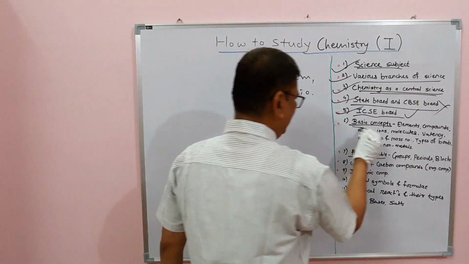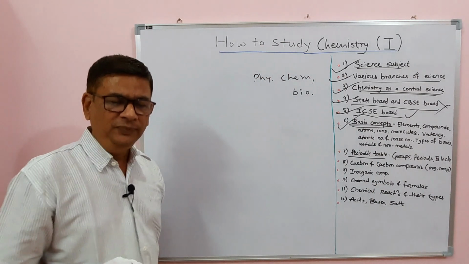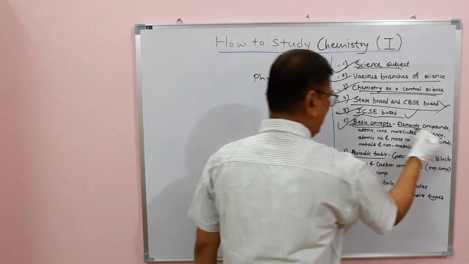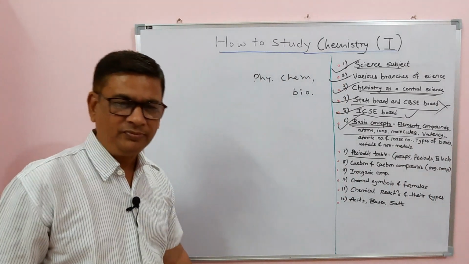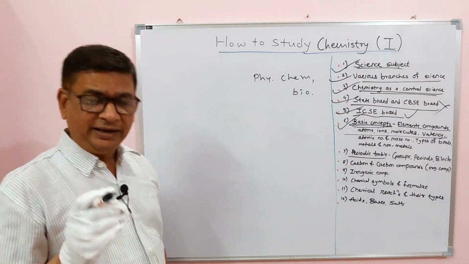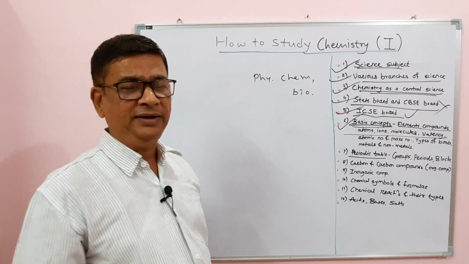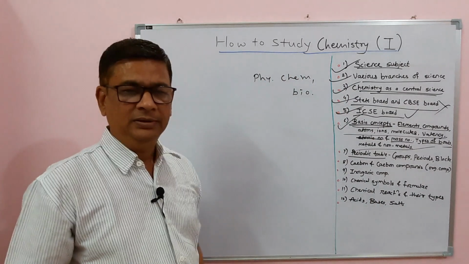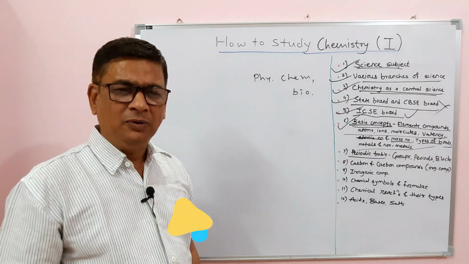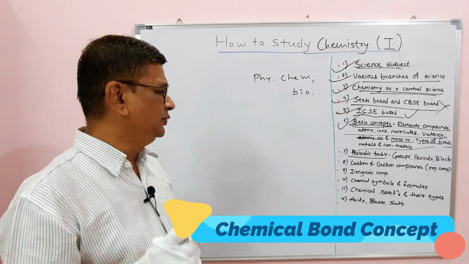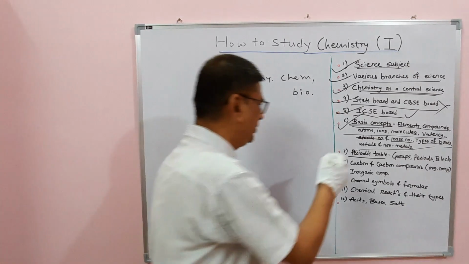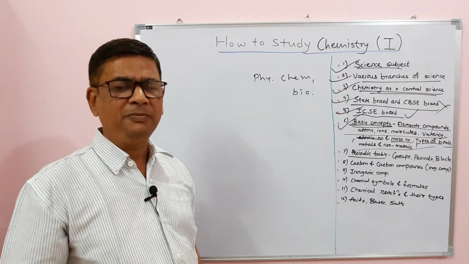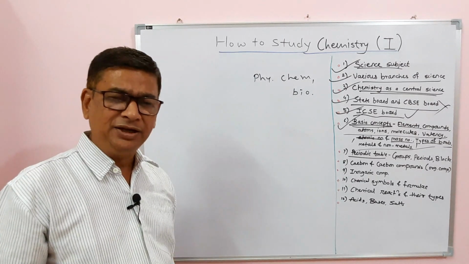Okay, now let us see the basic concepts that you should know to get interest in chemistry and to get chemistry clear. You should know topics like elements, compounds, atoms, ions, molecules, their meaning and their examples. You should also write some elements with their valency, atomic number, mass number, and types of bonds: what is meant by a chemical bond, and the types of chemical bond, mainly covalent bond and ionic bond. You should be able to know metals and non-metals. As you know, most of the elements in the periodic table are metals, so you should know the properties of metals and non-metals.